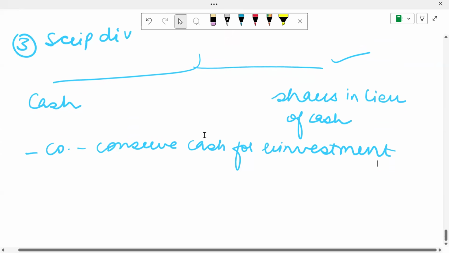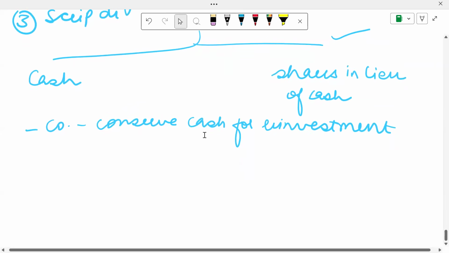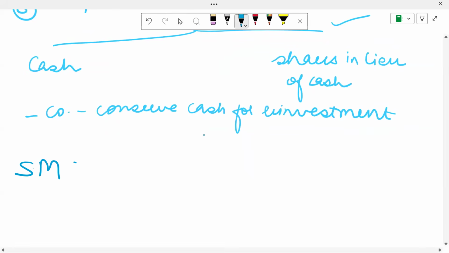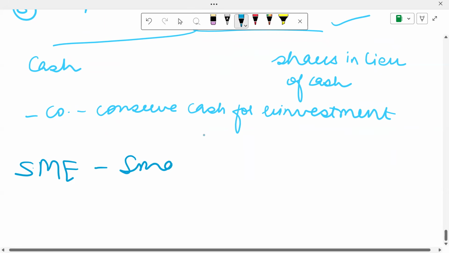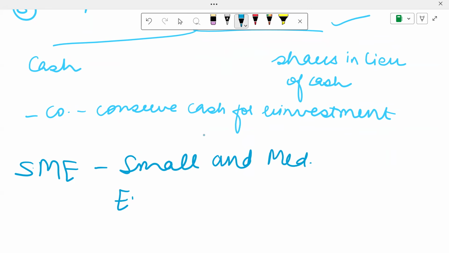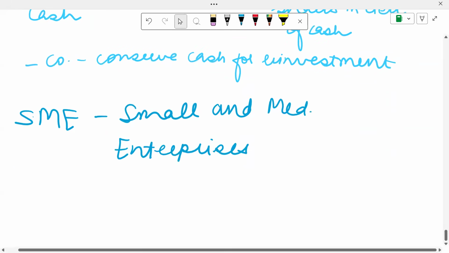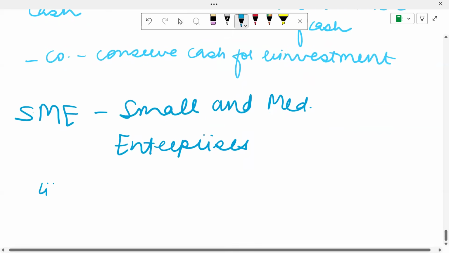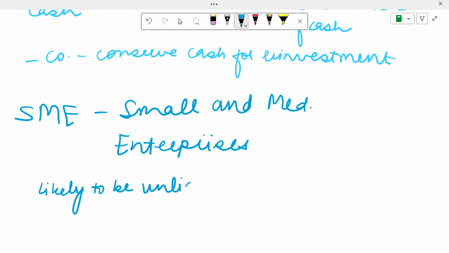Now let us move towards the very last concept that we have in this chapter, which pertains to SMEs. SMEs, I'm sure you would have heard, are small and medium enterprises. So what are the features of SMEs? Number one, they are likely to be unlisted. Their ownership is likely to be restricted to few individuals.